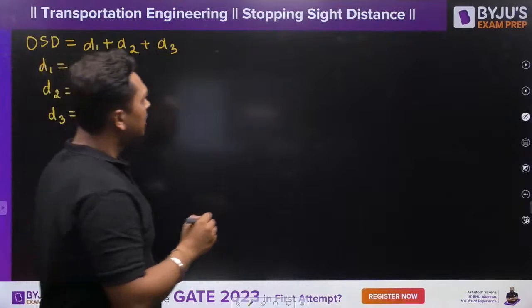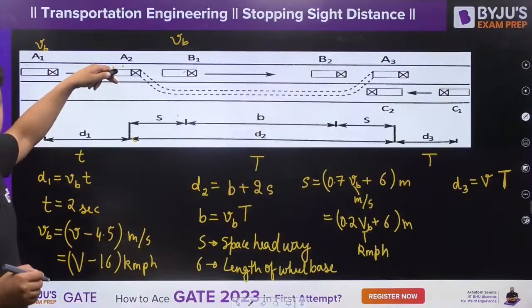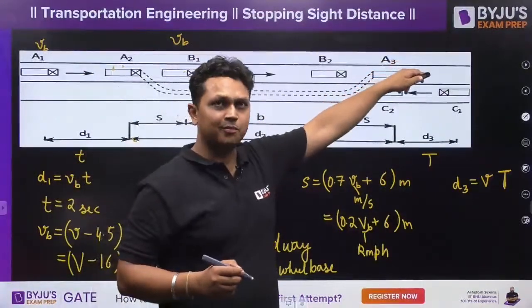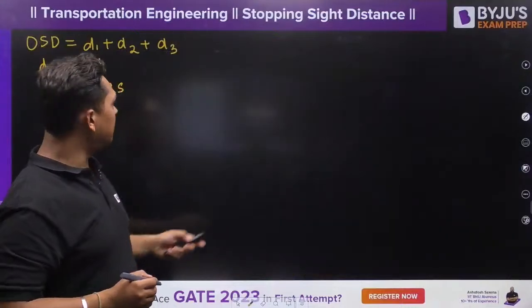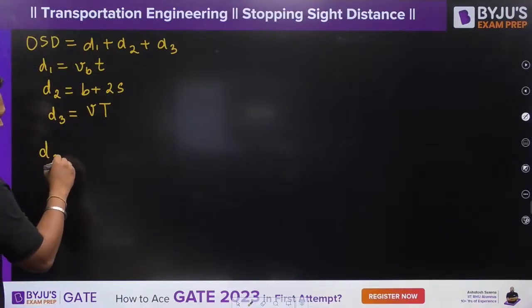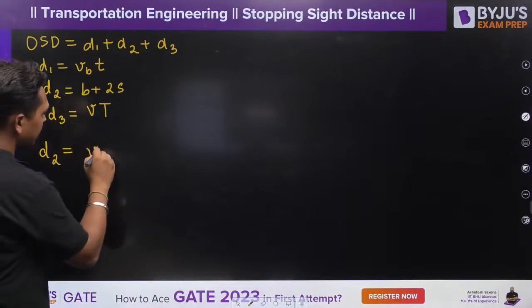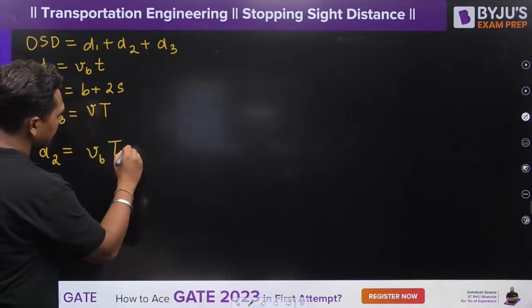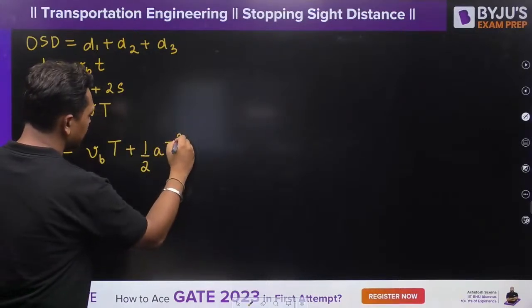Now, if you see over here, the vehicle A has started to accelerate from this point to this point, and it has accelerated for time T. So the D2 distance can also be written as UT, that is VB T plus half AT square. Yes or no?